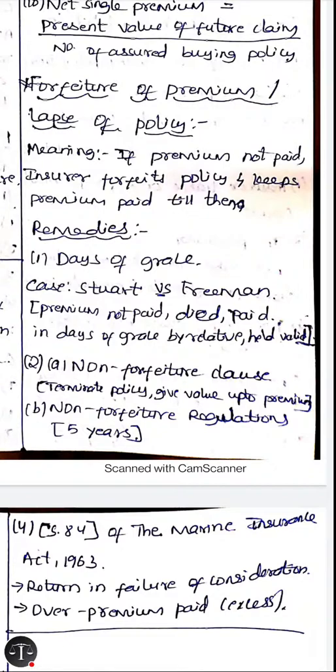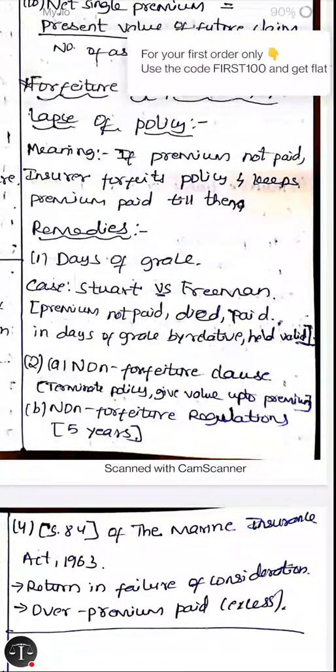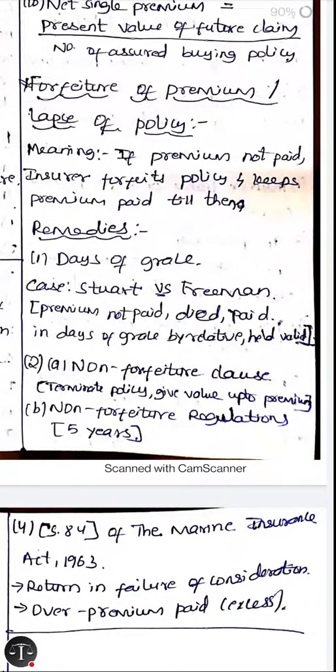Say, for example, if the person does not pay the premium on the specified date, the insurer keeps extra days, like for example 15 days for a month, for the insured to pay. The extra 15 days that the insurer gives to the insured to pay every month from the date is called days of grace.